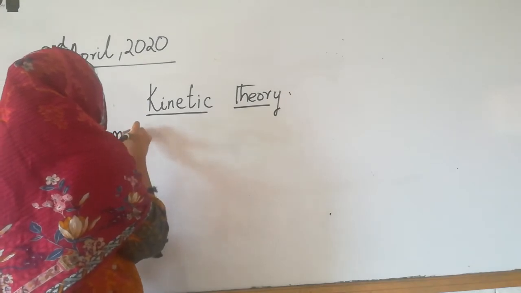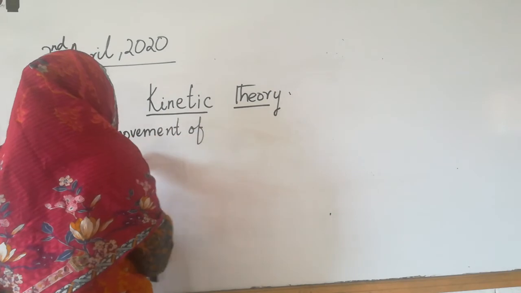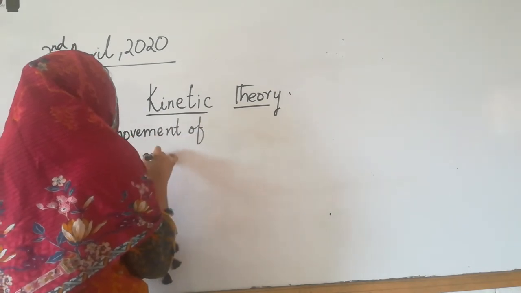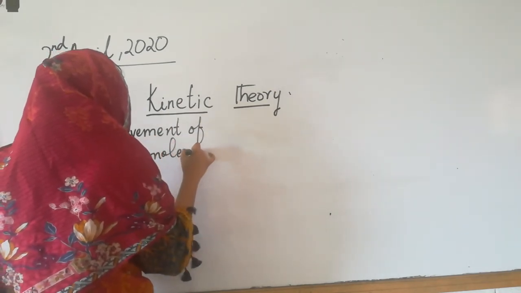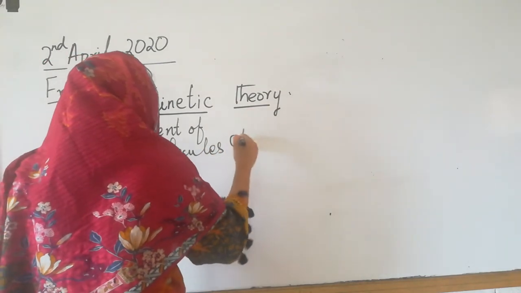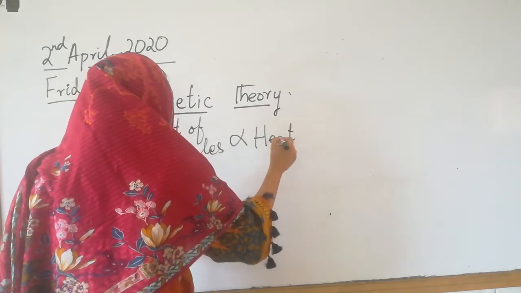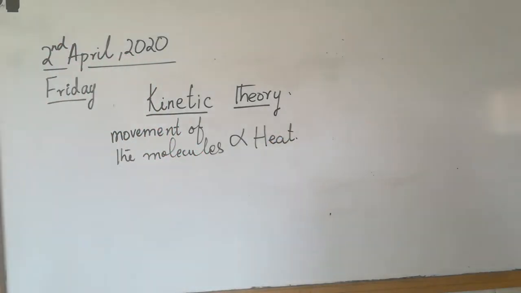The movement of the molecules is directly proportional to heat. What does this mean?